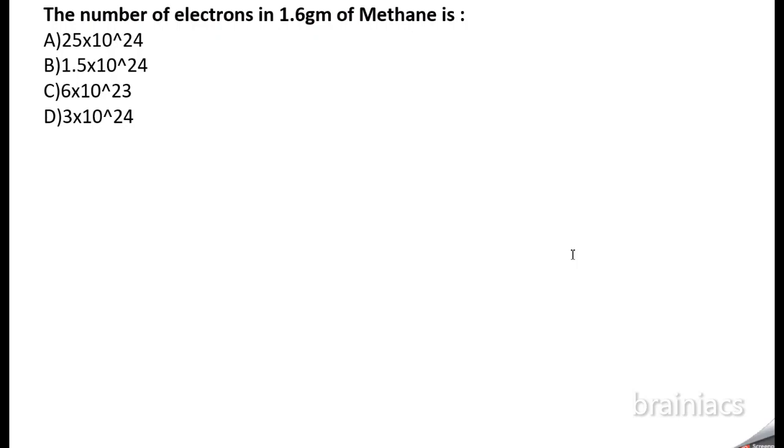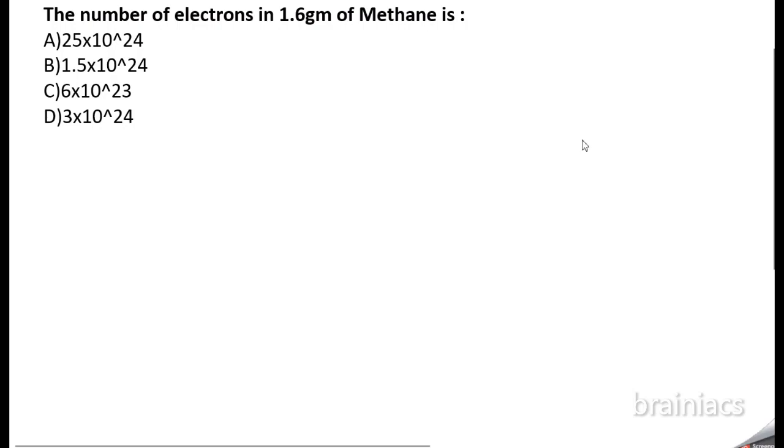So we have a new question here. You could read the question. The number of electrons in 1.6 gram of methane is. Question looks very simple, so the answer is also very simple. But we will try to analyze the question, how to do it.